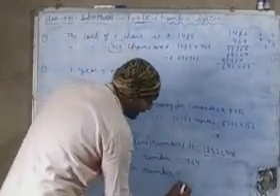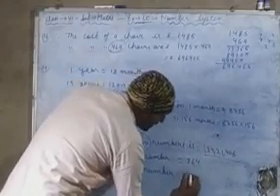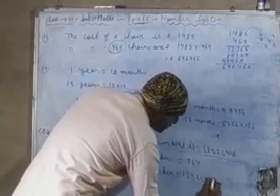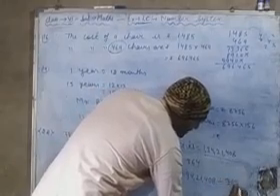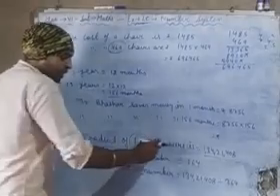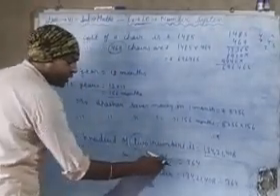We have to divide this number by this number. So 13421408 divided by 364. You can see that this is the product of two numbers and one number is given.